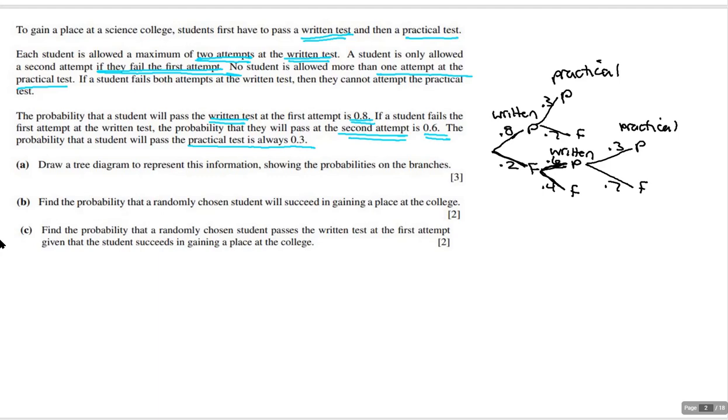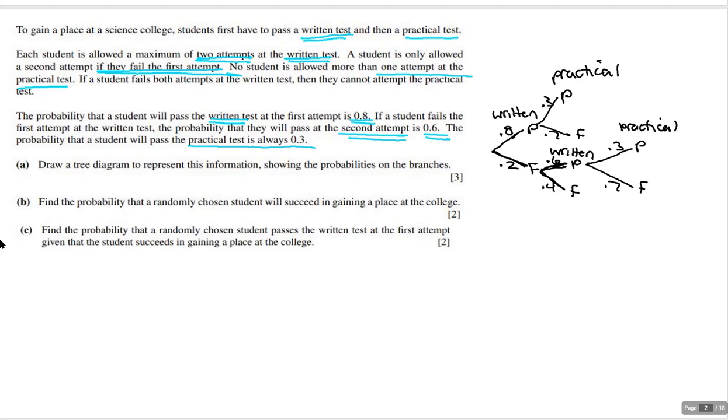But this is what it would look like. Either I pass the written and then pass the practical, or I pass the written and then I fail the practical, because remember, you only take the practical once. Then the possibility is that I fail the practical and I fail it again and then it stops. Or I fail the written and then pass the written, and then I can pass the practical or not. So that's the tree diagram.